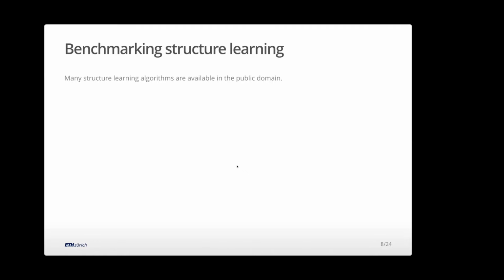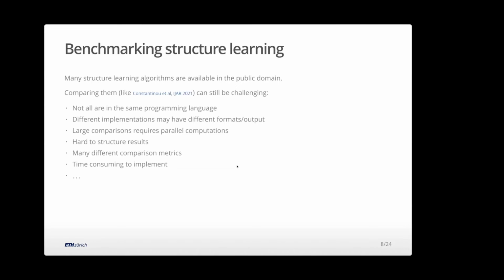One is there are many algorithms that exist. It's been a popular field in computer science and machine learning and statistics for quite some time. Many algorithms exist in a domain. And if I want to compare them, it can be pretty challenging. Not all these algorithms are in the same language. Different people, especially different fields, like different languages. They often have very different input and output formats.